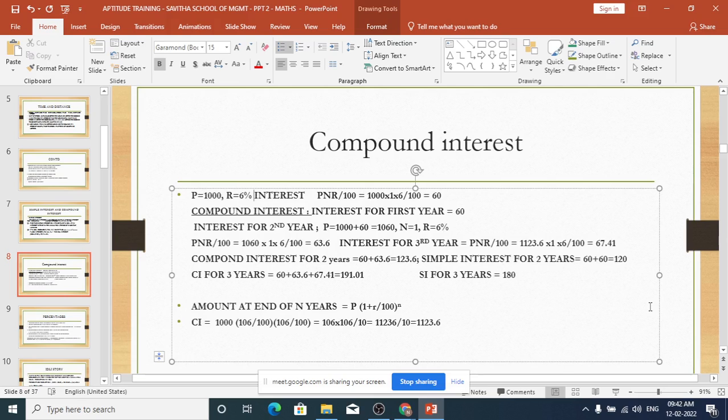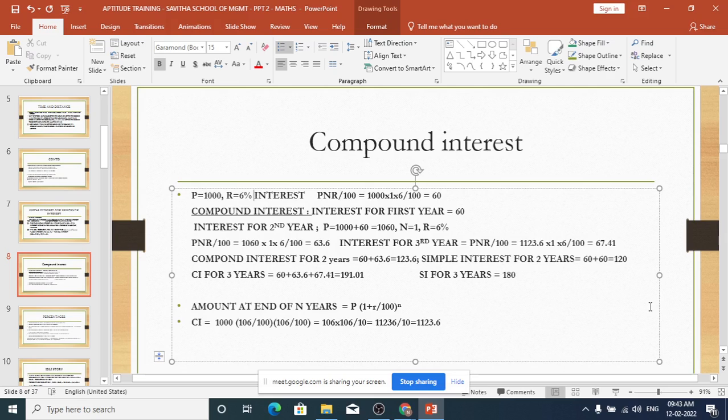Let's do one problem. Here the principal is 1,000, rate of interest is 6%. What is the compound interest for 2 years? First you calculate the simple interest for 1 year. PNR by 100, that gives 60 rupees. Now you have to calculate the interest for the second year. Again you can use PNR by 100. The principal is not 1,000, it becomes 1,060 now. 1,060 into 1 into 6 by 100. So in the second year you get an interest of 63.6.